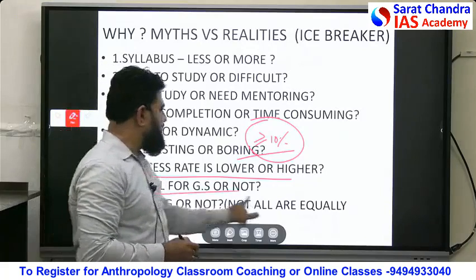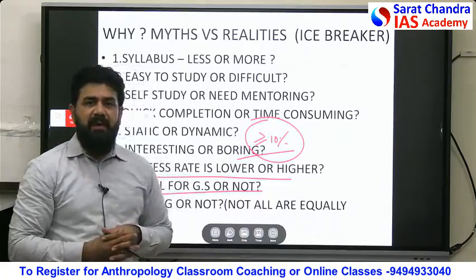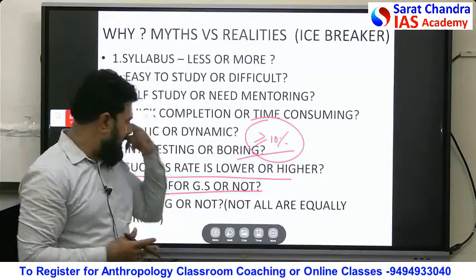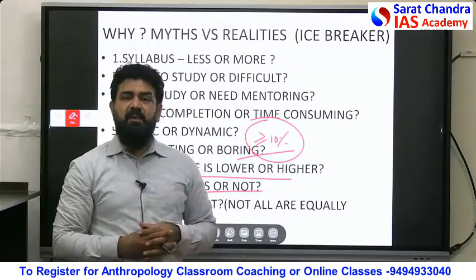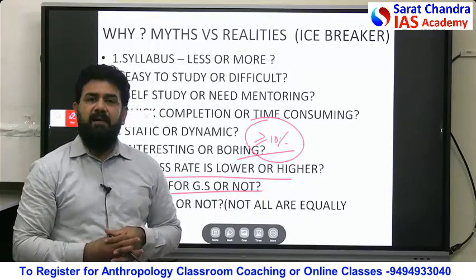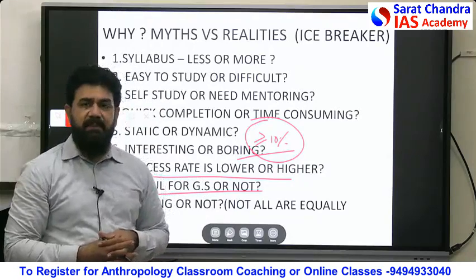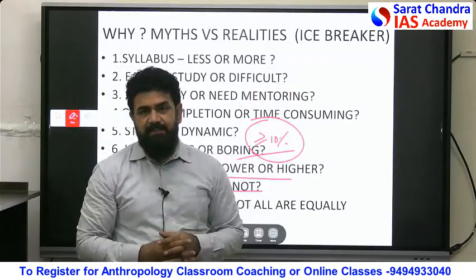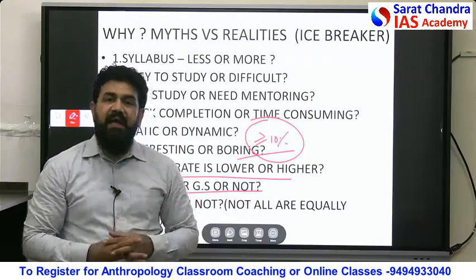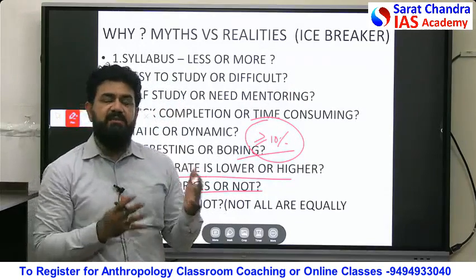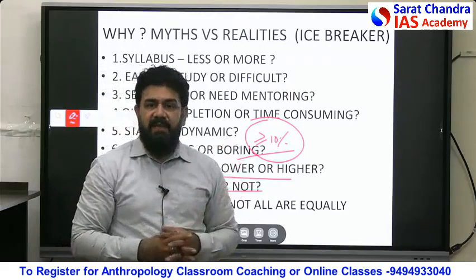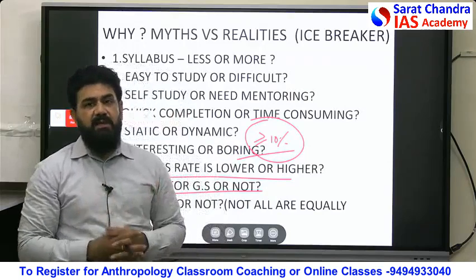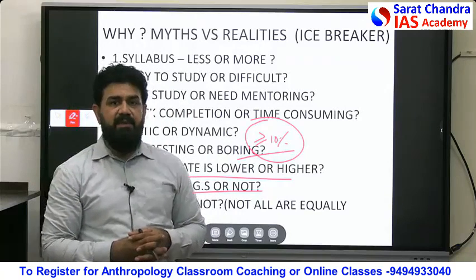Next, useful for GS or not. General studies overlapping is approximately 20 to 30% here. That means most of the topics present in the syllabus of anthropology have a considerable amount of overlapping with general studies. For example, biological anthropology has overlap with the science part, that is GS3. When you talk about social and cultural aspects, GS1 comes into the picture, and GS2 social issues come into the picture, and tribal issues also come into the picture, concerned with paper 2 of anthropology.